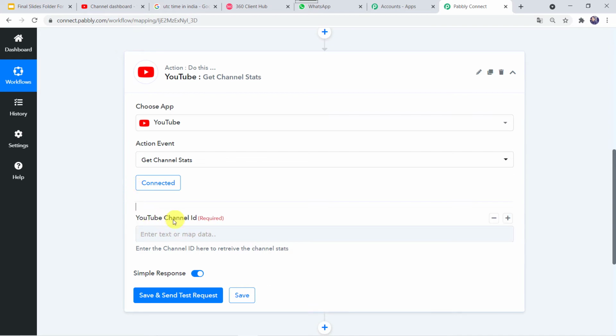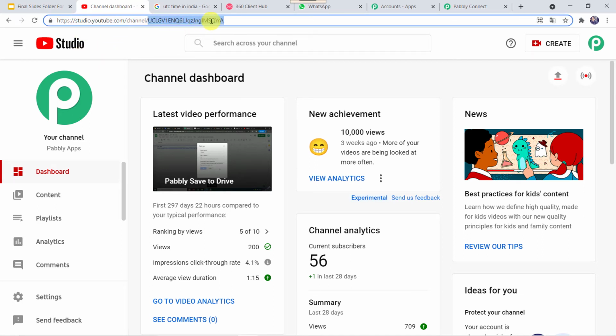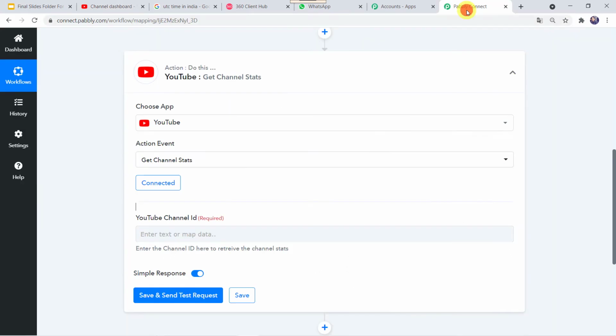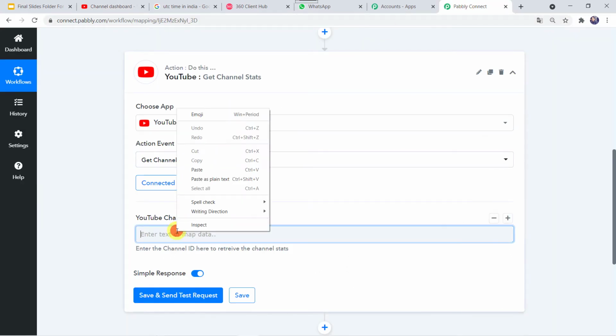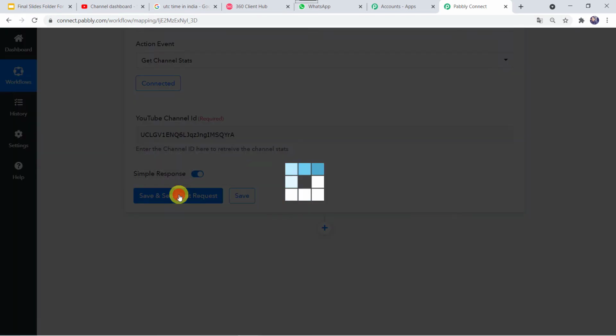Here we have to give YouTube channel ID. So I'll just take you to my channel dashboard, and from here we can copy the channel ID. I'll just simply copy this channel ID. I'll go to Pabbly Connect and here I'll be pasting the channel ID. Okay, and now let's click on save and send test request.